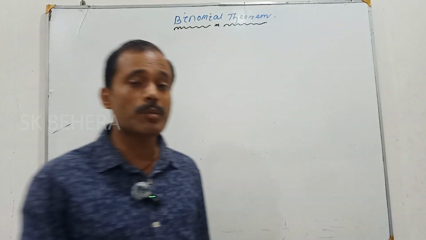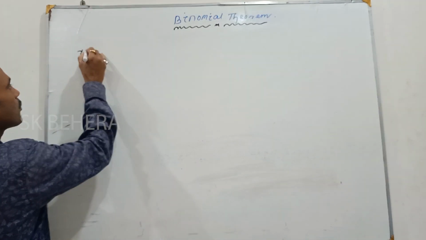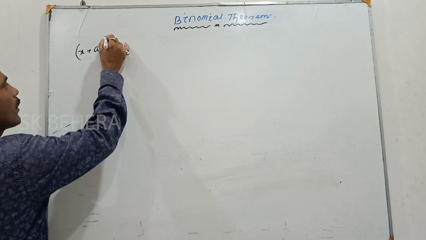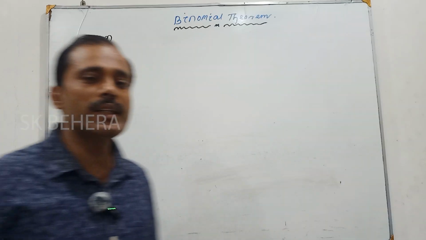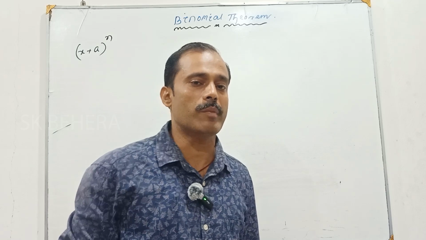Today we will discuss the binomial theorem. (x + a)^n, where n is a positive integer, or you can say n is a natural number.